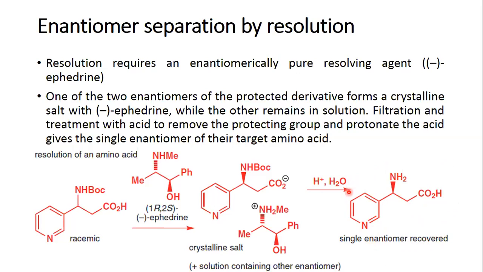But in most cases, you want to test both the enantiomers against a biological target. So by using this resolution method, you can check the activity of both the enantiomers, because you have one enantiomer in the crystalline form, the other in the solution form. So you can easily extract that other enantiomer in solution form and test both of them for biological activity and see if there is any varying activity, differential activity, or altogether a different activity, as we have seen in the case of chiral drugs.